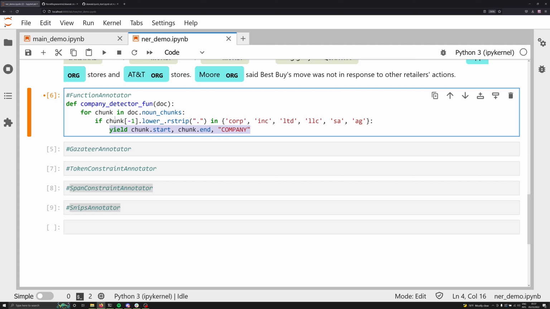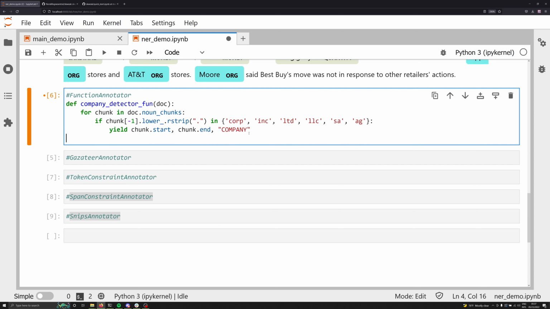Now this is really handy because to do this effectively as a custom labeler and a custom rules pipeline in spaCy, you have to use a custom component in some cases. So the function annotator is really useful not just for weak supervision, but also for helping you create more elaborate, really kind of robust pipelines in spaCy pretty effectively in only a few lines of code, without having to do a lot of hard coding of custom components. Let's go ahead and take a look at how this might work in practice.